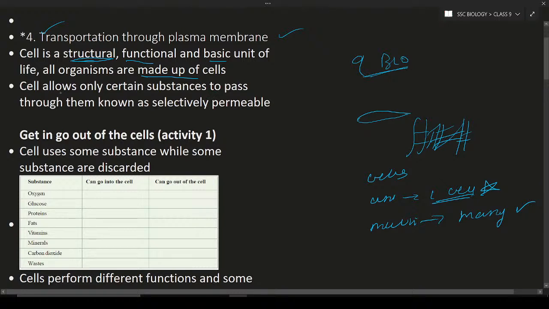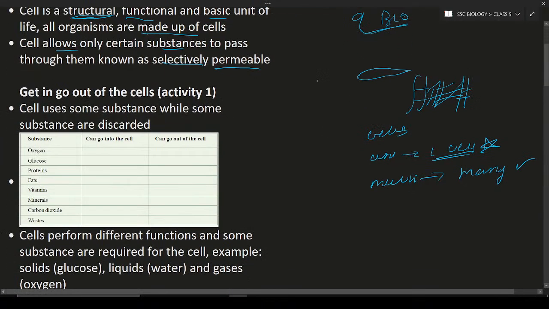The cells allow only certain substances to pass through them. This is known as selectively permeable. What is selectively permeable? It means the cell has a cell membrane. What is the cell membrane? The outer covering of a cell is known as the cell membrane. Inside there is the nucleus, Golgi apparatus, endoplasmic reticulum, and so on.